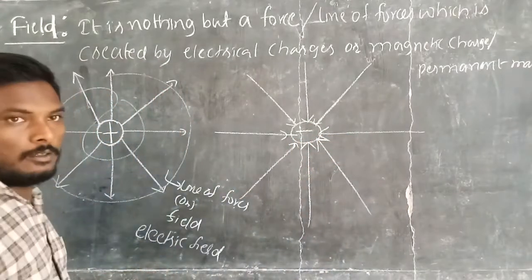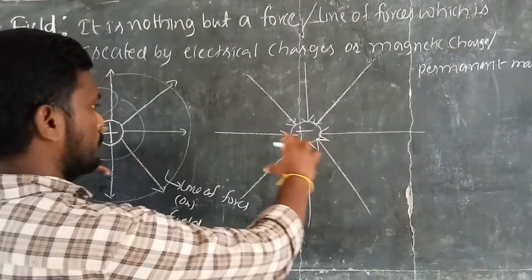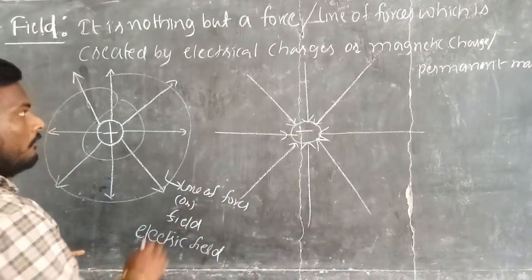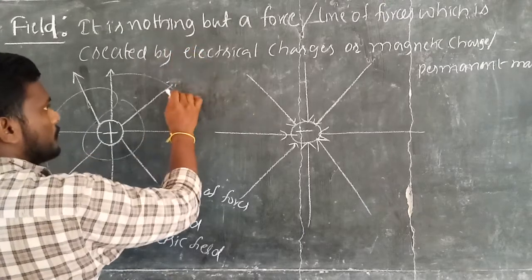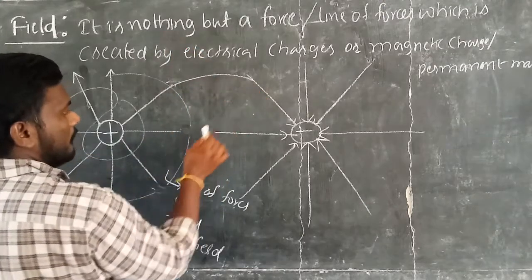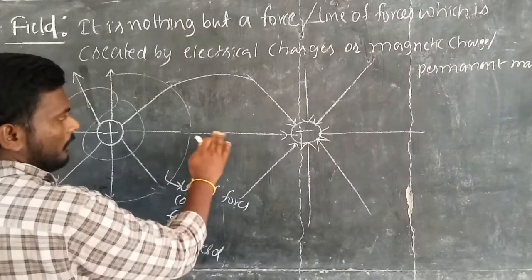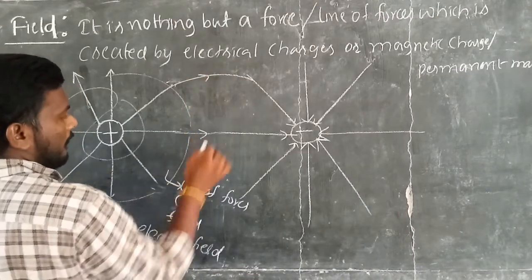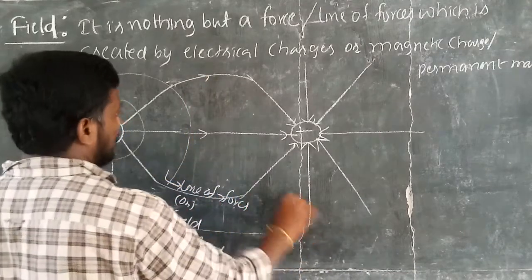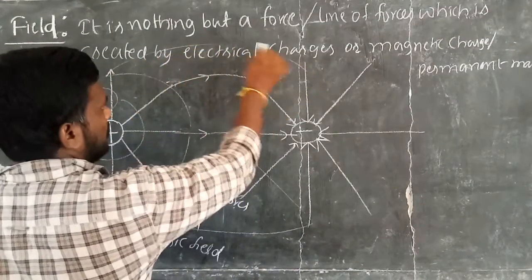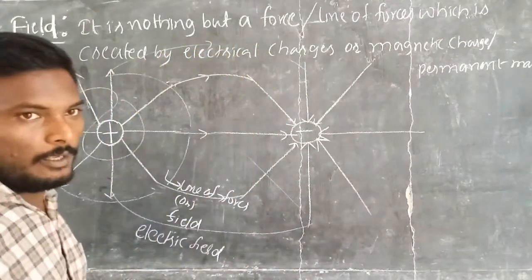Now suppose you bring these two charges nearer to each other. What will happen? The electric field lines flow along the path from positive to negative charge like this. These are the properties of electric field lines.